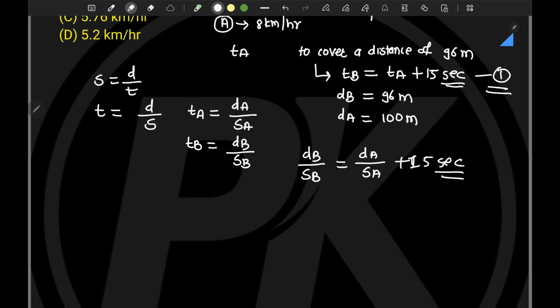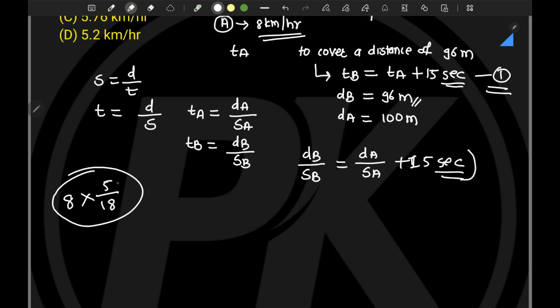And we always know we have to take care of units. As it is given in second, the distances are given in meter, but the speed is given in what? Kilometer per hour. So to convert kilometer per hour, we have to multiply it by 5 by 18, right? So to convert this 8 kilometer per hour into meter per second, the ultimate meter per second will be something like this, right? So what is distance covered by B? It is 96 meter. What is speed of B? That we have to calculate, right?